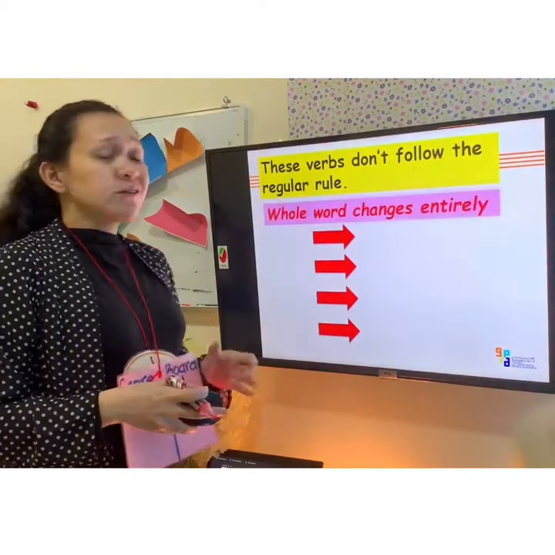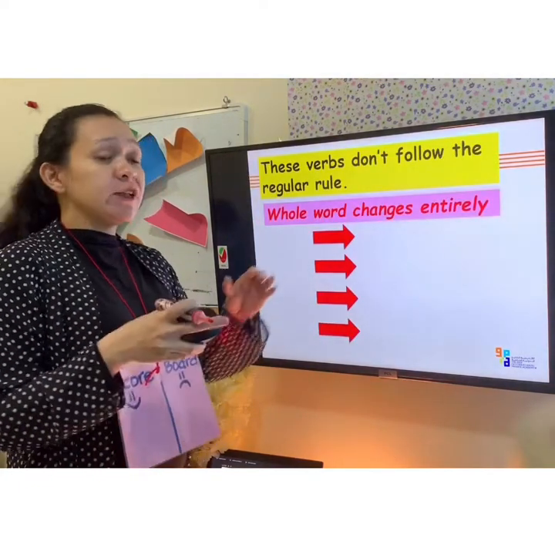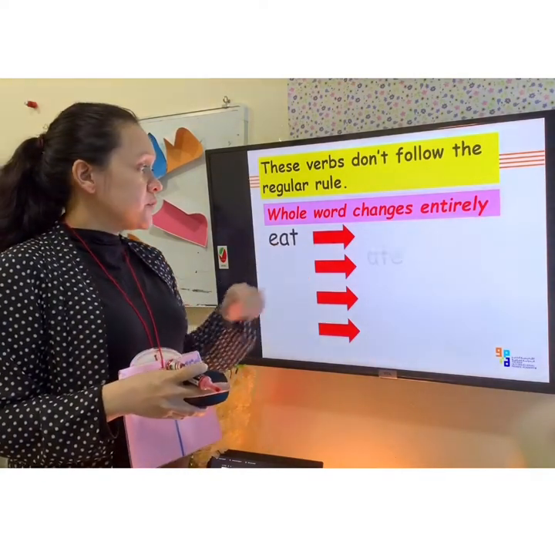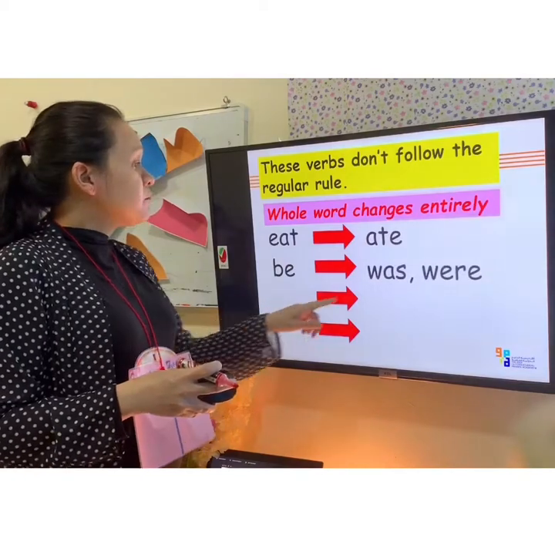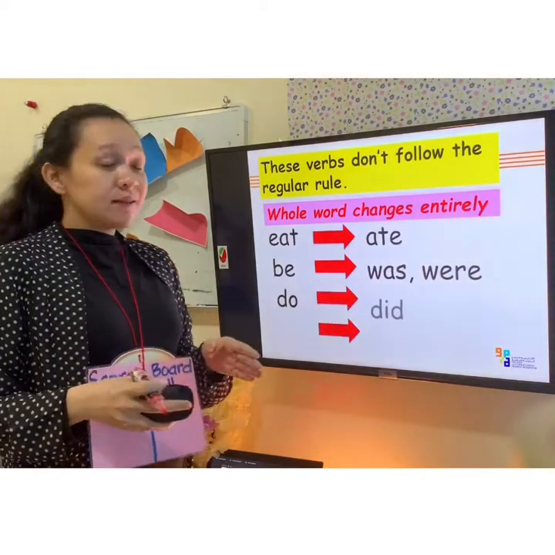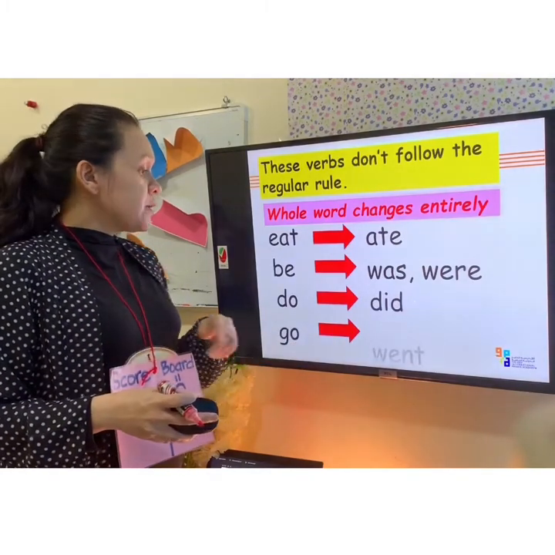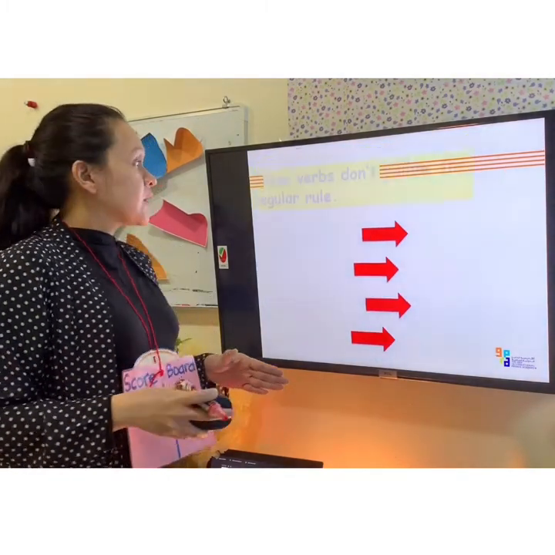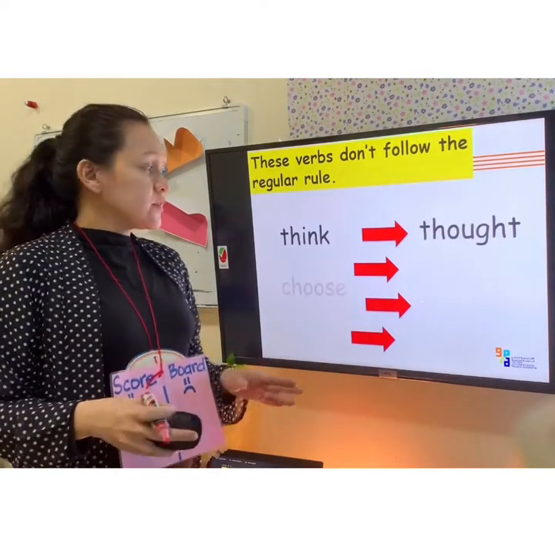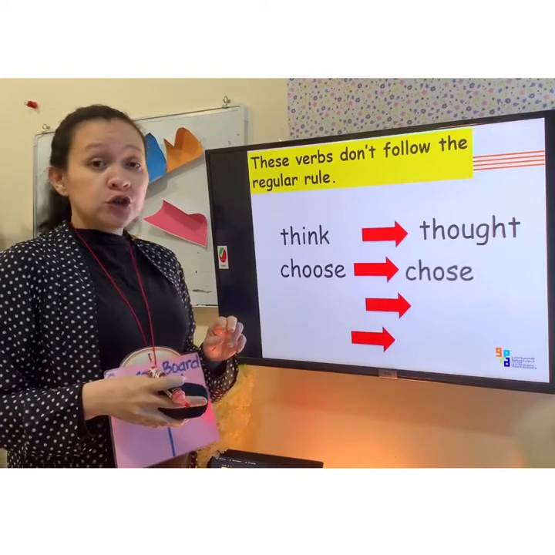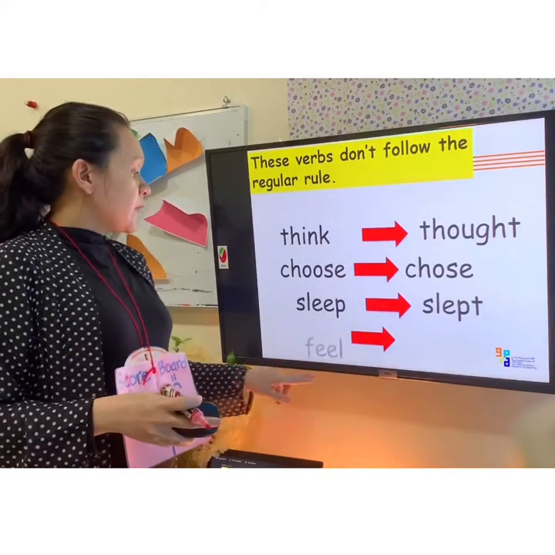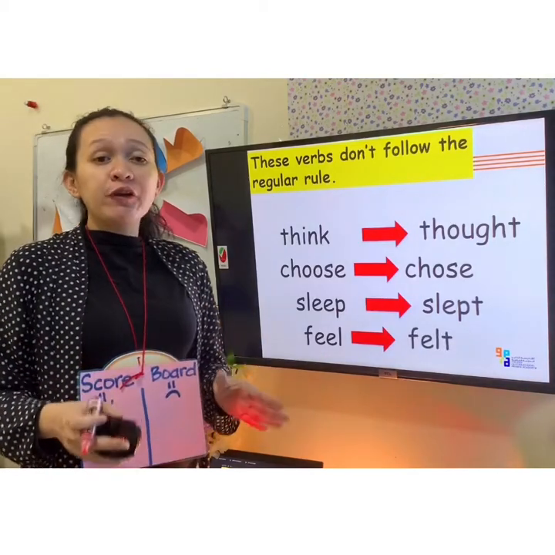Now, there are words also that you are going to change entirely. For example, eat becomes ate, be becomes was or were, do becomes did, and go becomes went. Also, think becomes thought, choose becomes chose, sleep becomes slept, and feel becomes felt.